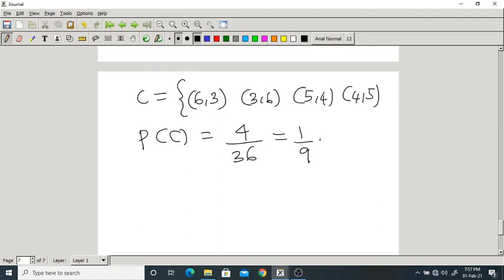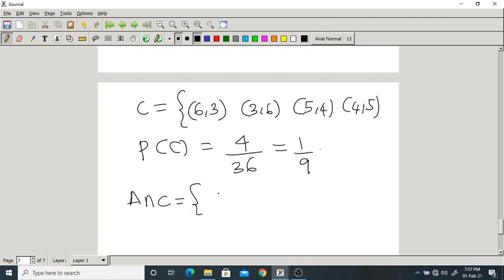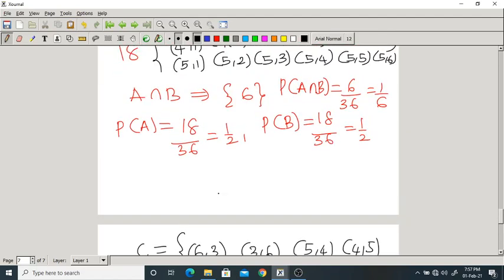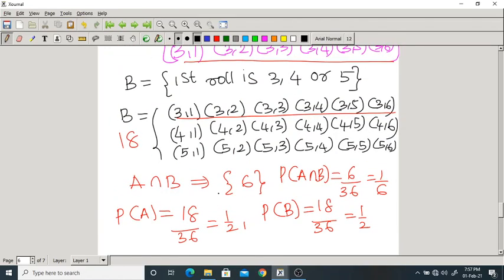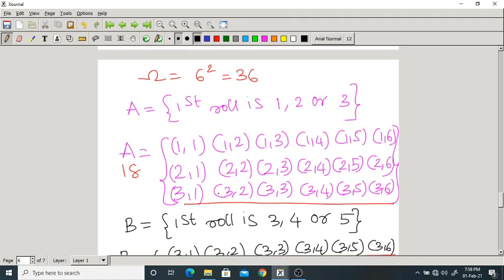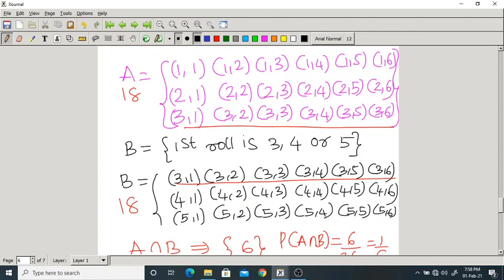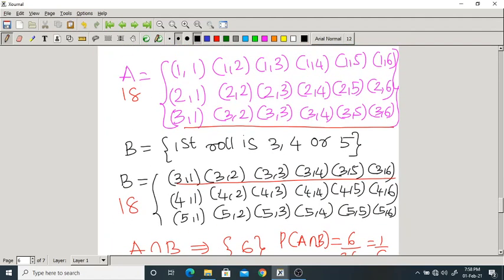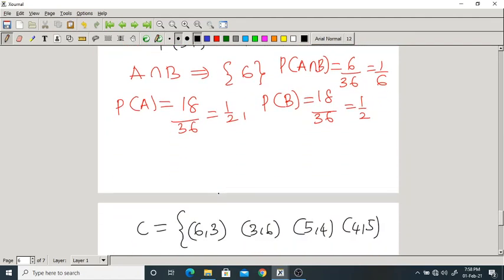Now, A intersection C. Common elements of A intersection C, how many are there? You verify. Let me write C here also.